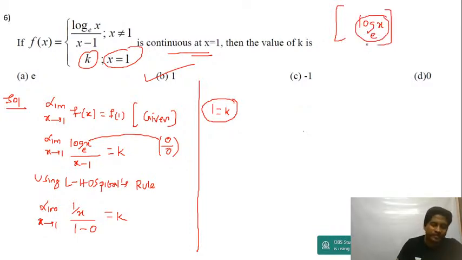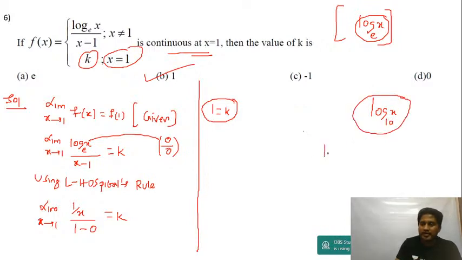It's a previous KCET question only. What you use in the lab is to the base 10. This is log x to the base 10. That's called a common log. You understand? When you write log x to the base e, that is called the Neperian log.